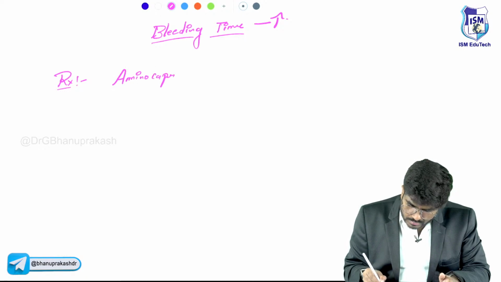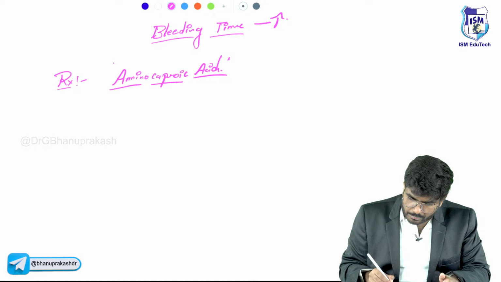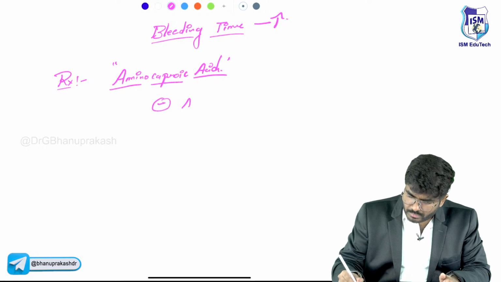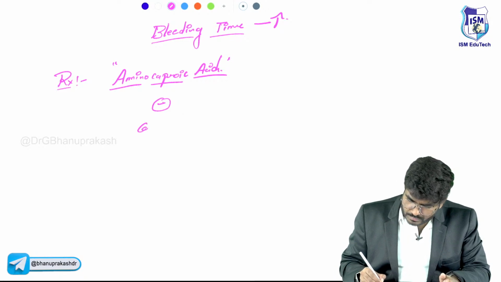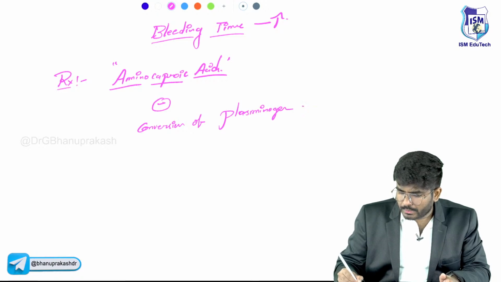The plasmin inhibitor is aminocaproic acid. So what is this aminocaproic acid going to do? Aminocaproic acid is going to inhibit the conversion of plasminogen into plasmin.